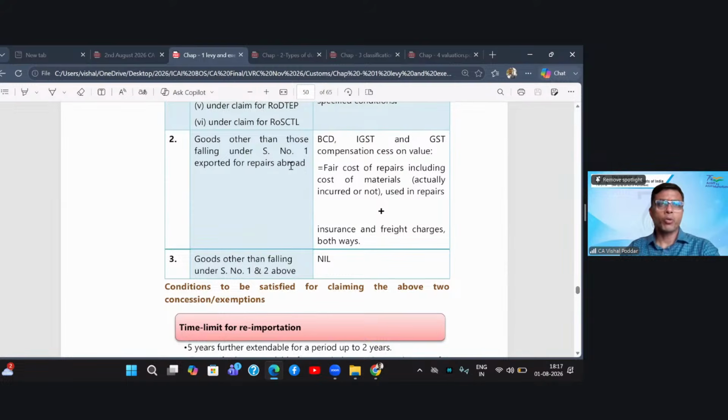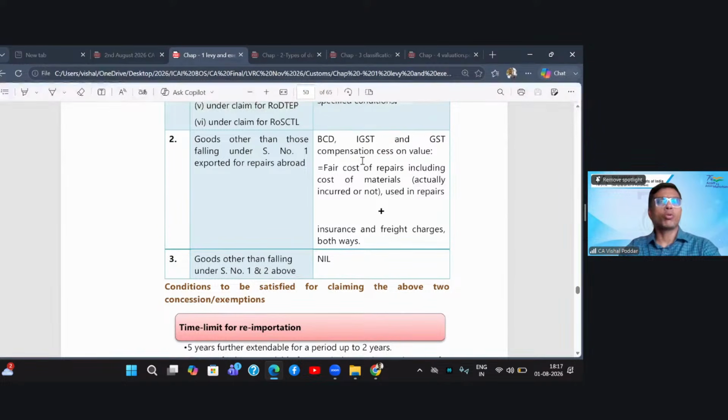Now, what is the second scenario? Here you had originally sent the goods outside for getting repaired and getting back the goods. So here you had yourself sent a machinery, some capital goods, which you want some repairs to be done, which can be done only outside. And after repairs, these goods will come back to India. Again, in this case, though as per the basic provision of the law, these are also to be treated at par with imported goods, but you will understand that these are not fresh goods. These are your own goods which you had originally sent for getting some repair work done and now they are coming back. So in this case, what does the notification say?